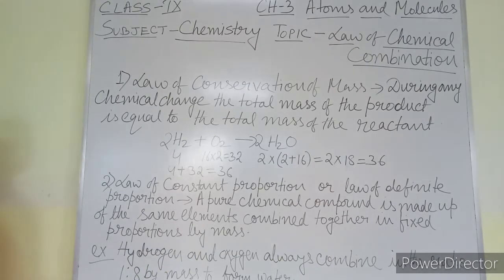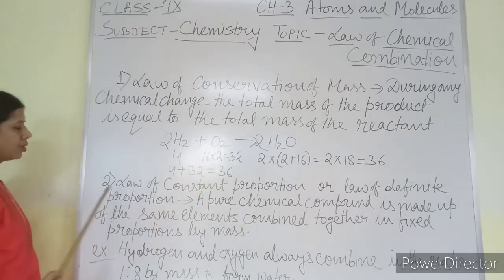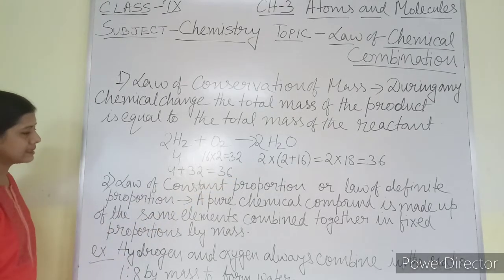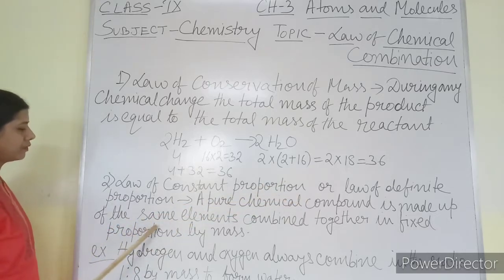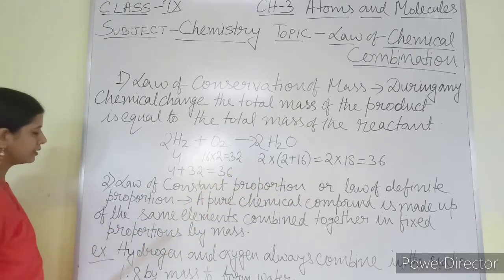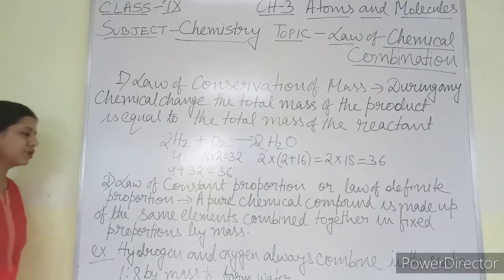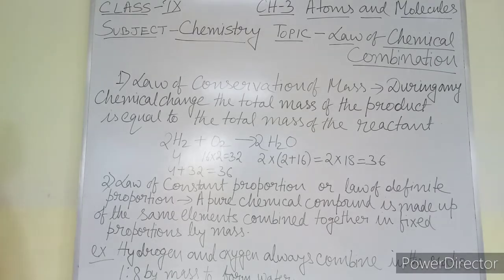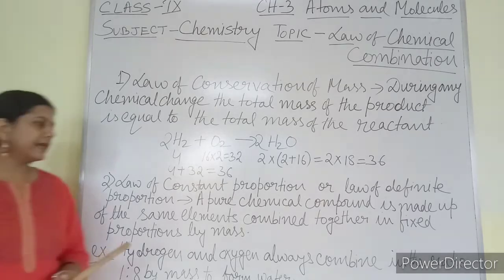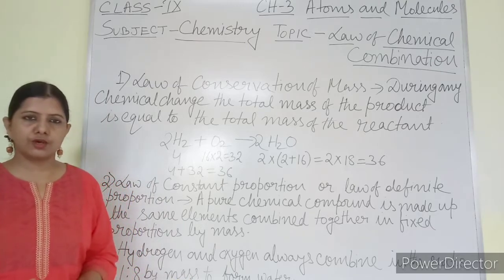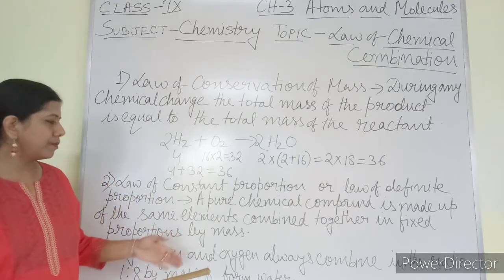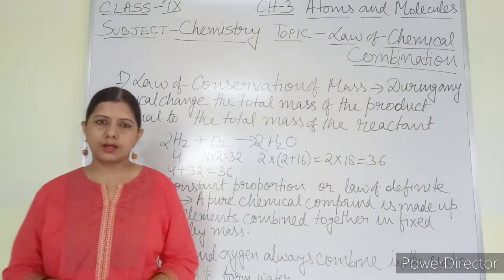Pure chemical compound, it is made up of the same elements. Every time the same elements are combined in a fixed ratio to give you the compound. Suppose I am making water.